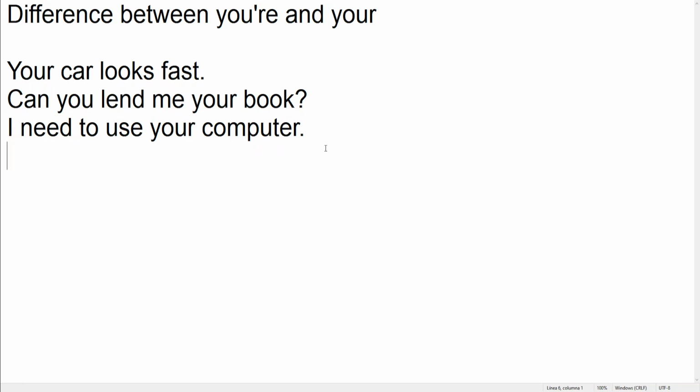Anyway, I need to use your computer. In this example, you are talking to another person. That person has a computer. It is the owner of the computer, so you're saying I need to use your computer because you're talking about that person's possession, which is the computer.